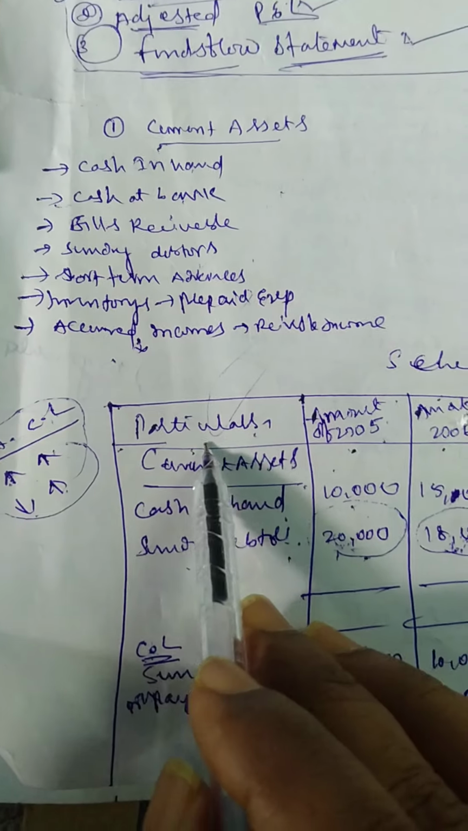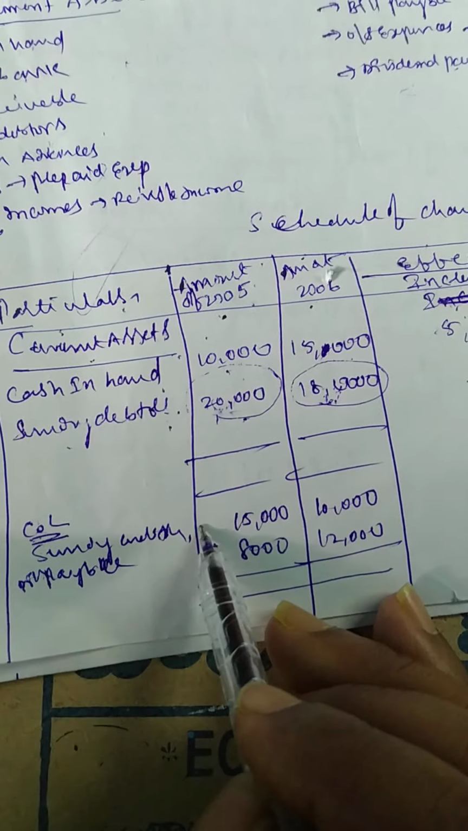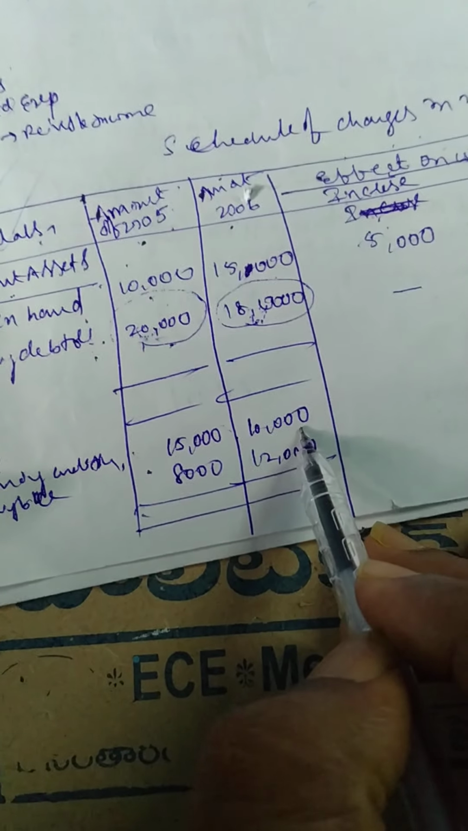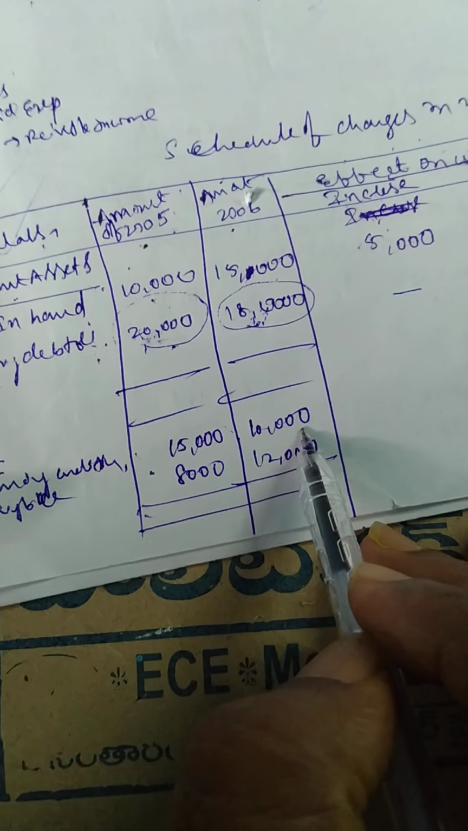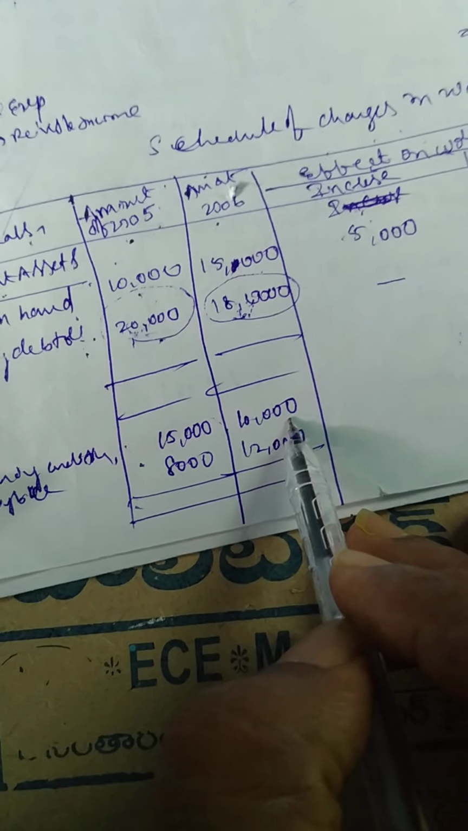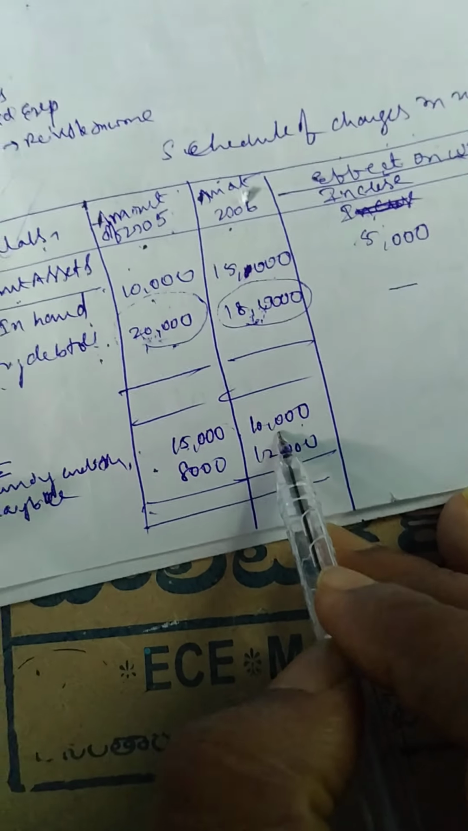For example, this is current assets and this is current liabilities. What are the changes we are having? Sundry creditors: 15,000 in the previous balance and 10,000 in the present balance. Comparing the previous balance to the present balance, previous is 15,000 and present is 10,000.